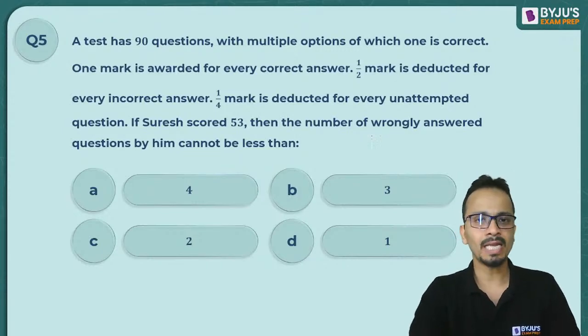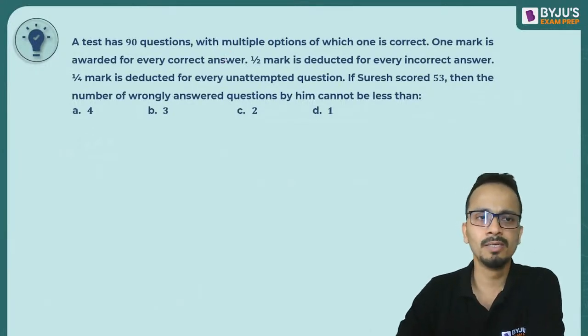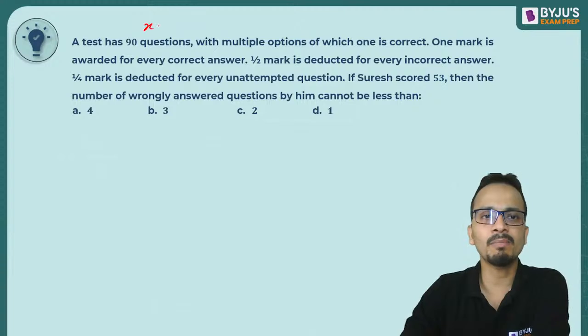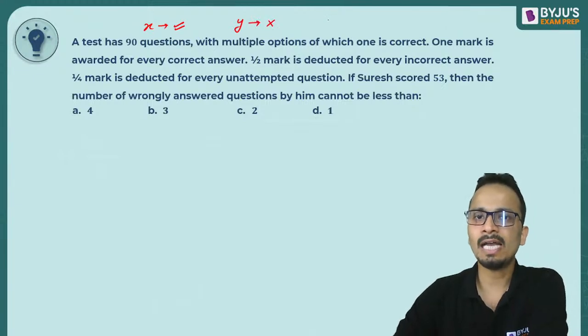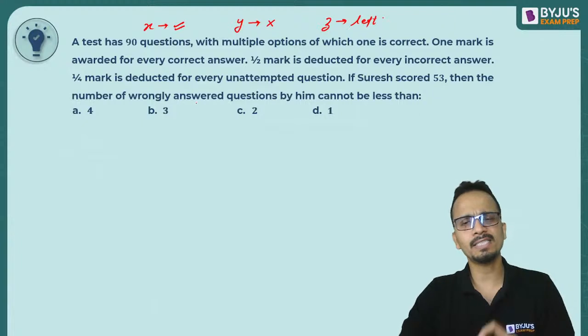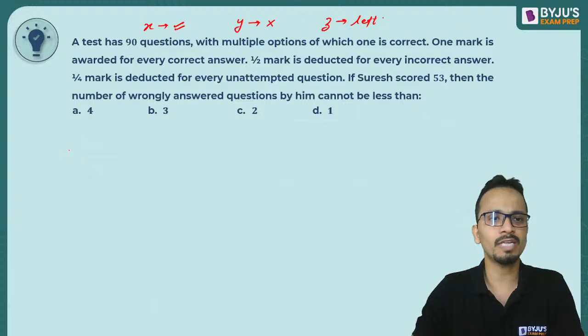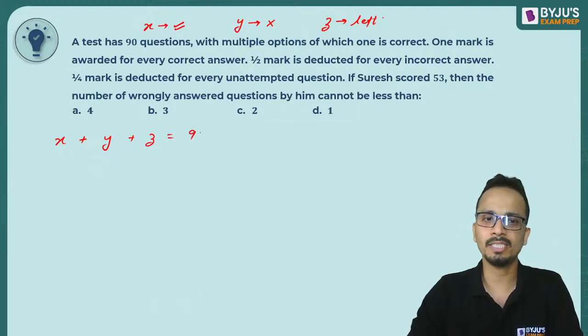Now, first of all, I'll start by making equations. I'll assume that x is the number of questions that he answered correctly, y is the number of questions that he answered wrongly, and z is the number of questions that he left unattempted. Since the test has a total of 90 questions, the first equation will be very simple: x plus y plus z is equal to 90.